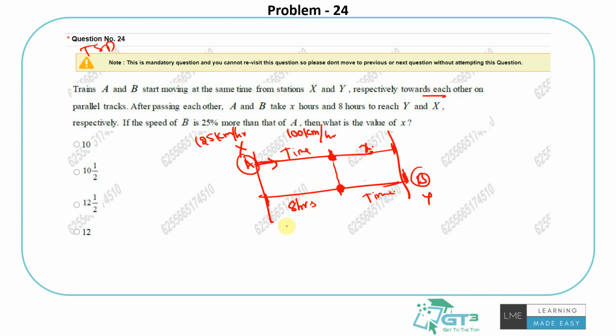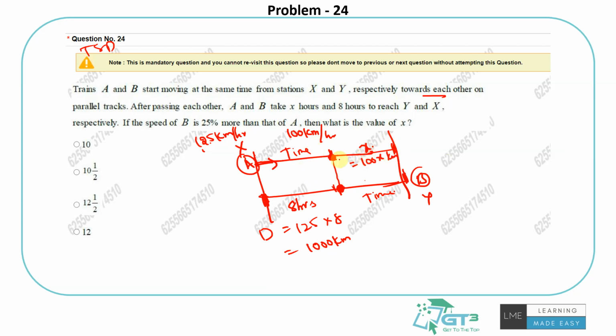Right, I'll tell you. So what should be this distance based on the speeds I assumed? Based on the speeds I've assumed, 125 is the speed of B into 8 hours. Right, it will be 1000 kilometers. Don't worry with these numbers, you will get the answer. Even if you take variables, you will get the same answer. I prefer numbers for ease of it. In the same time, this would have been X hours at 100 kilometers per hour, the speed of A, 100x kilometers.